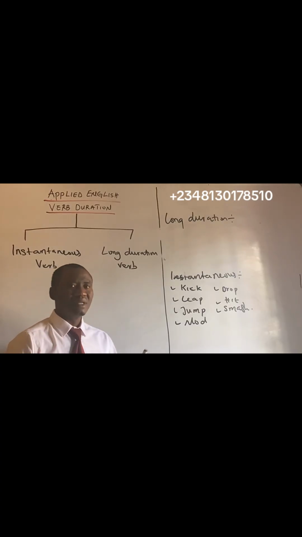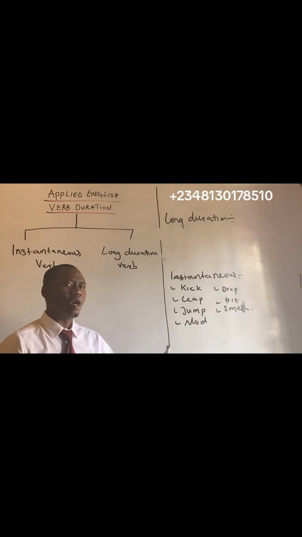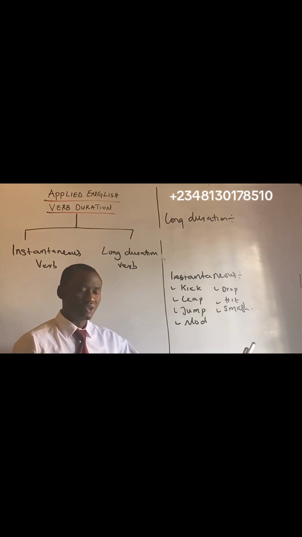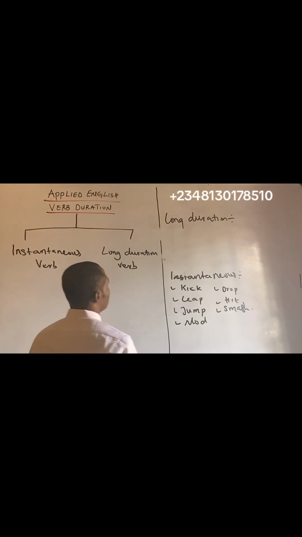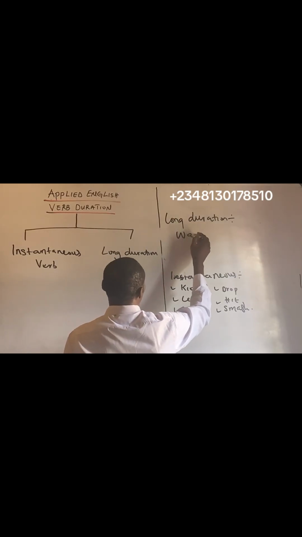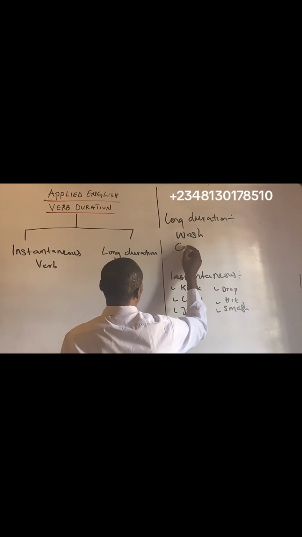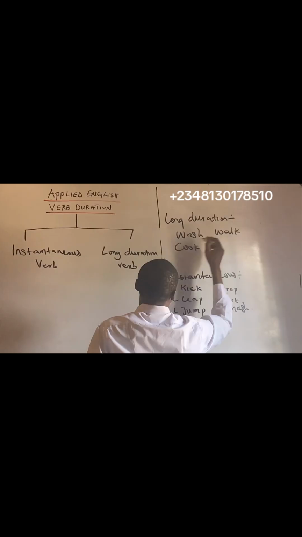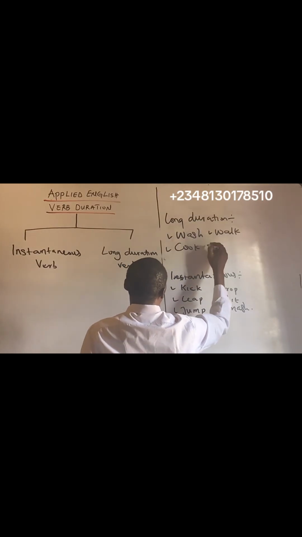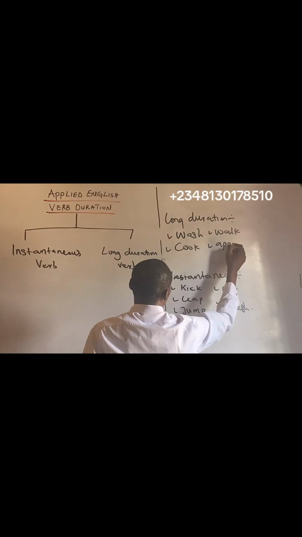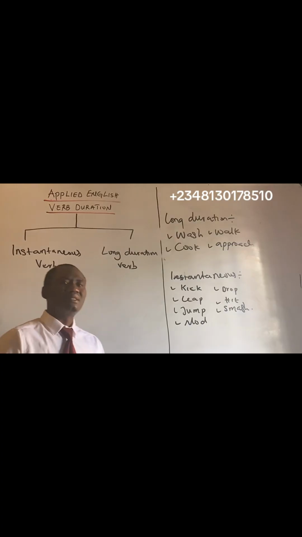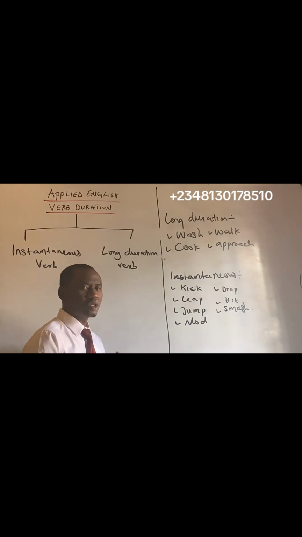Long duration verb takes an extended or a longer period of time for its execution. For instance, watch, cook, walk, approach.